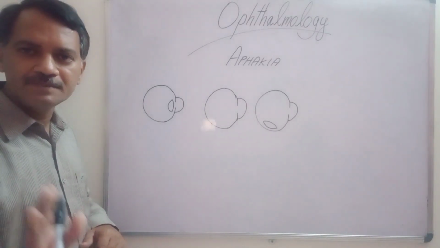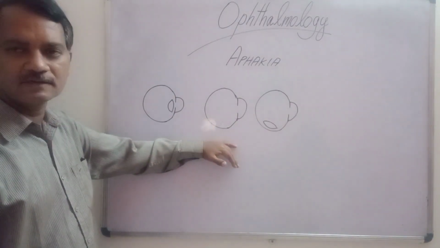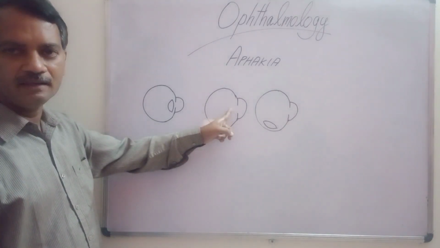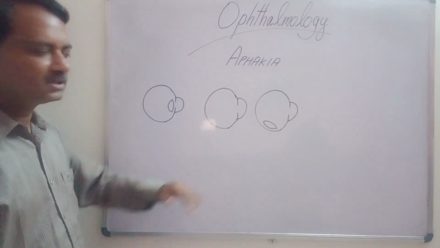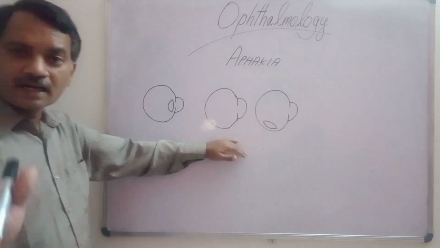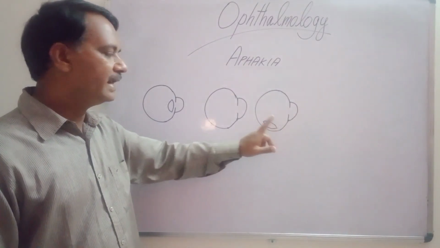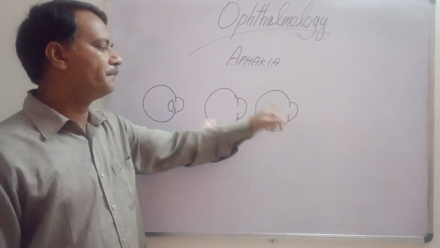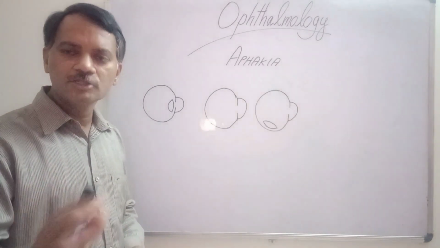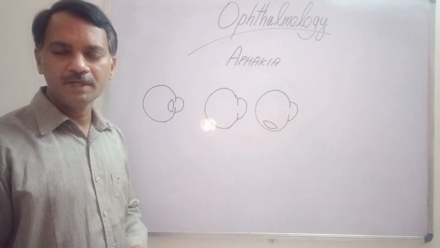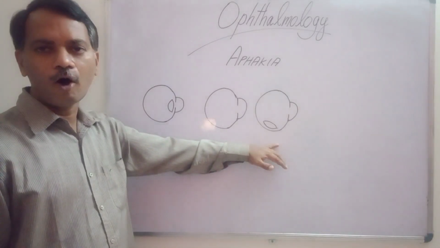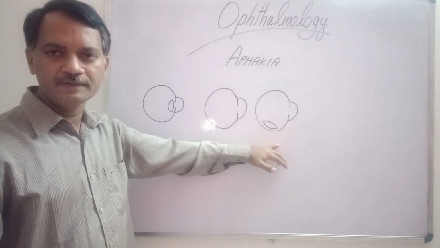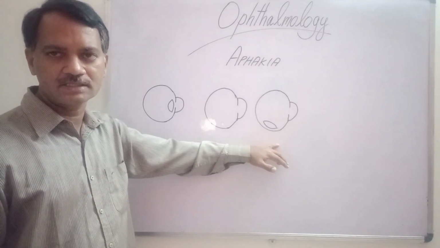Aphakia is absence of the crystalline lens from the eye. So in this picture, there is no lens behind the iris. So this is called aphakia. There is another situation where the lens is present inside the eye, but it is not located in the patellar fossa. This is also called aphakia because this is going to optically affect the eye, leading to a change in the refractive power of the eye and decreased vision in the patient's eye.